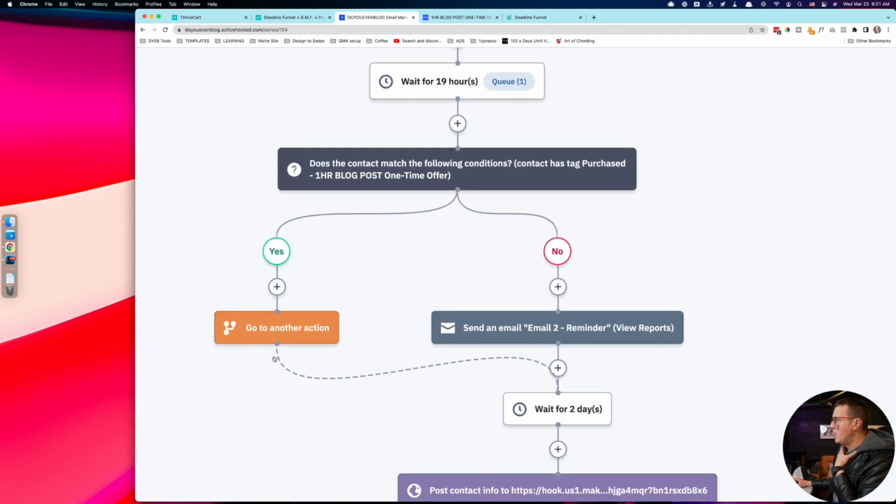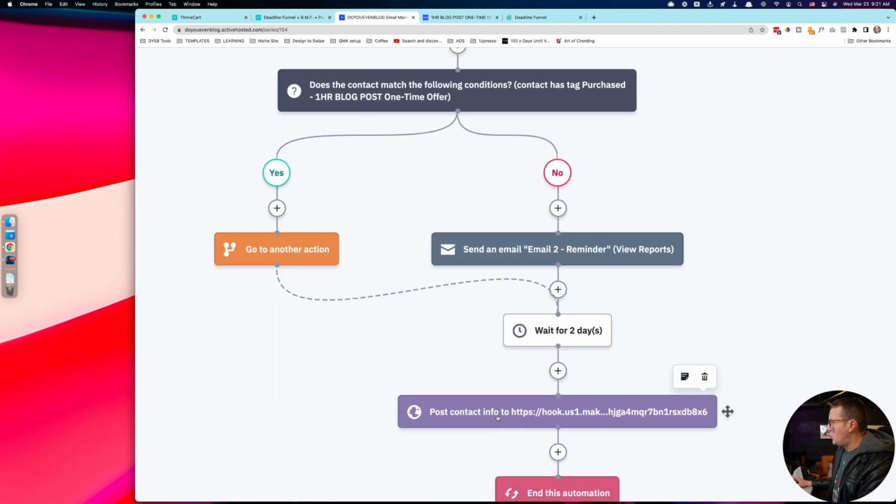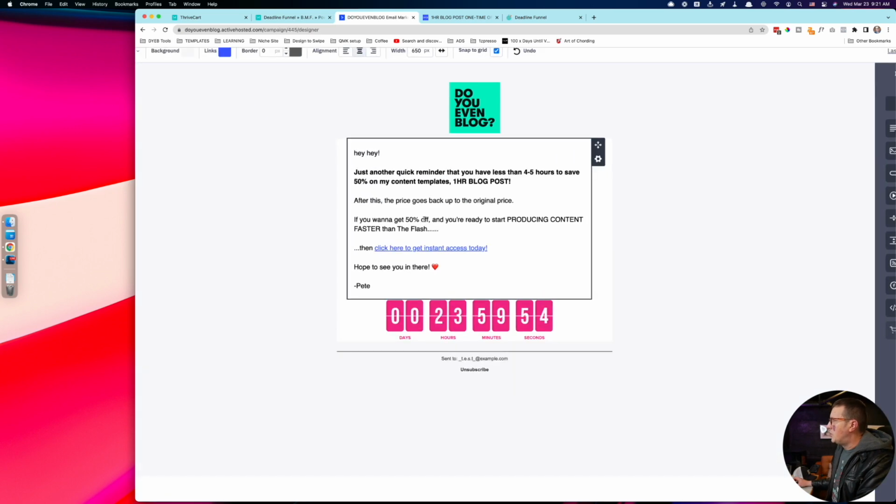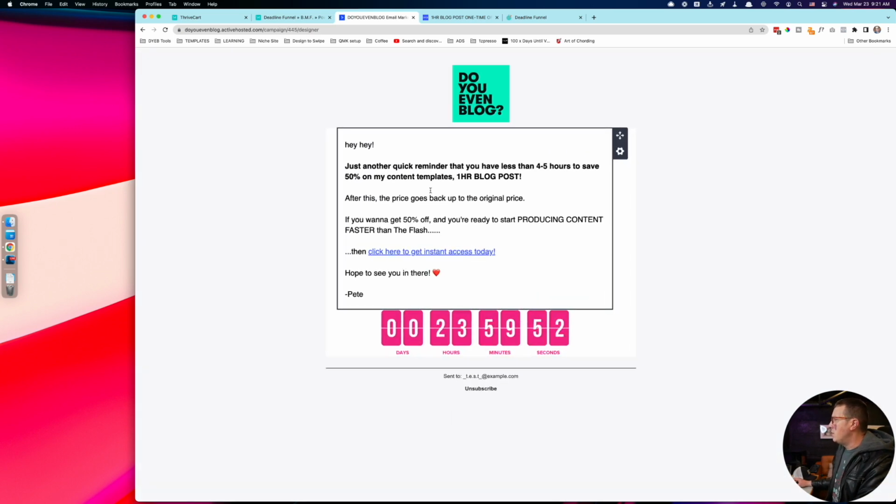If they bought, well, then we're not going to send them another reminder email to buy. We're just going to kick them down here, wait for a couple of days, and I can show you what this is later. If they did not buy the one-time offer yet, I'm going to send them a nice little reminder email. It's basically just, hey, here's another quick reminder that you only have a couple of hours left. After this, the price goes up. If you want to get 50% off and produce content faster than the Flash, click here to get instant access, and another Deadline Funnel timer.